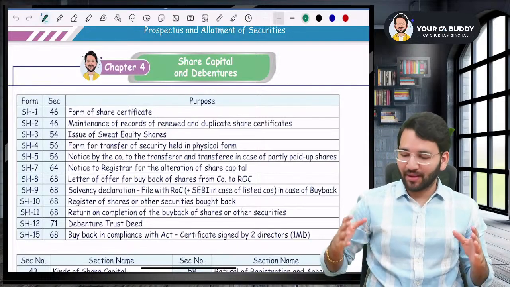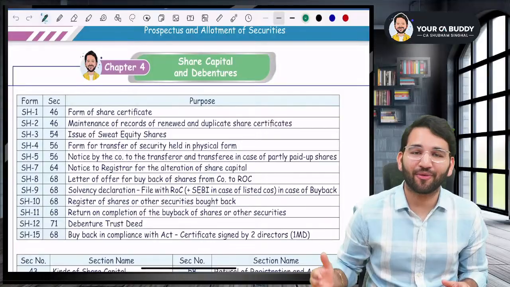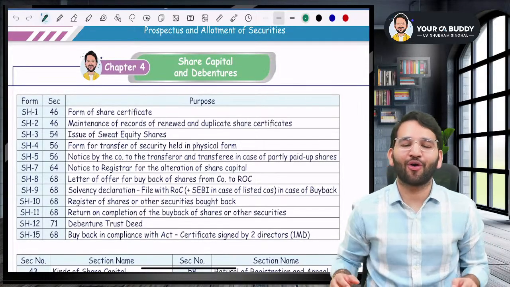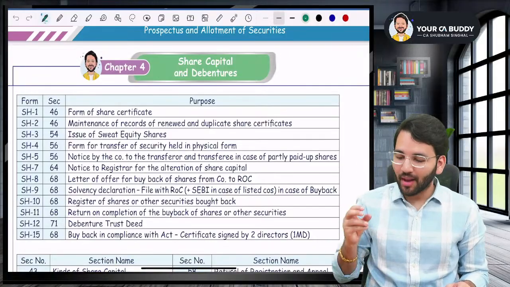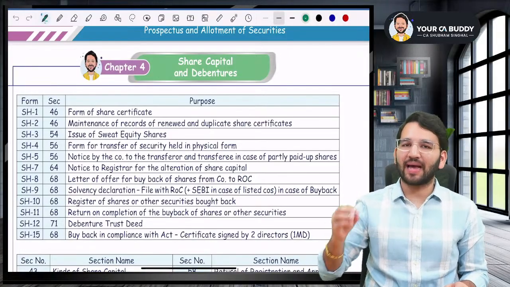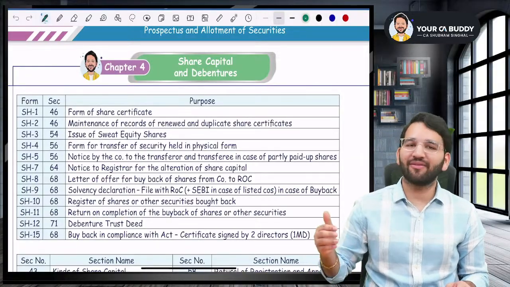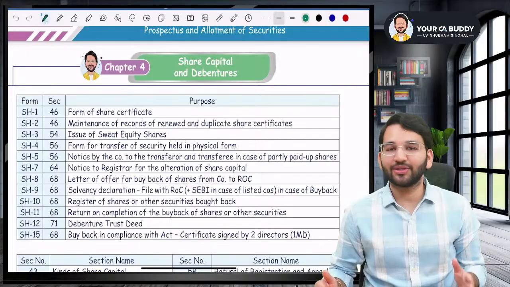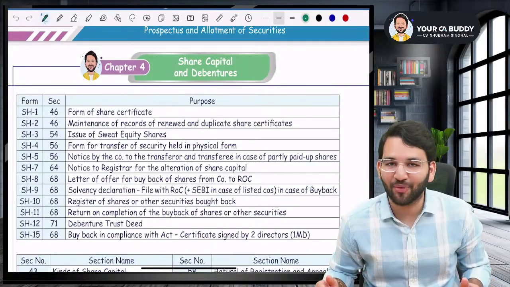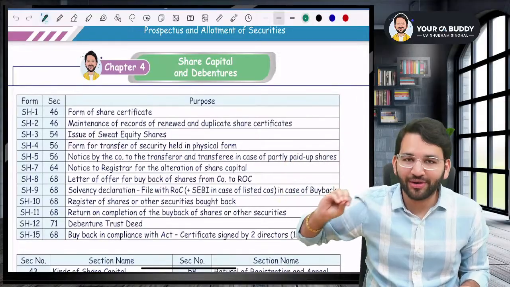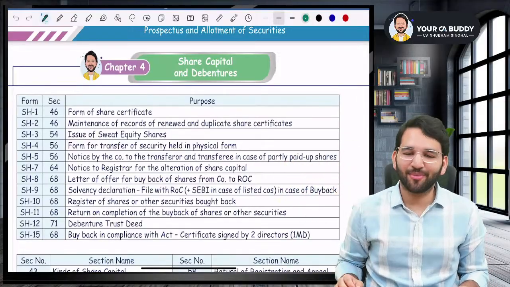I am bringing code revisions for each and every chapter of law in the shortest time possible. This revision is absolutely relevant for your last day revision, for your exams revision, and whenever you are preparing. It is not a replacement of the regular exam-oriented batch that we have. But for those who have already started reading, this revision is going to be very, very helpful.